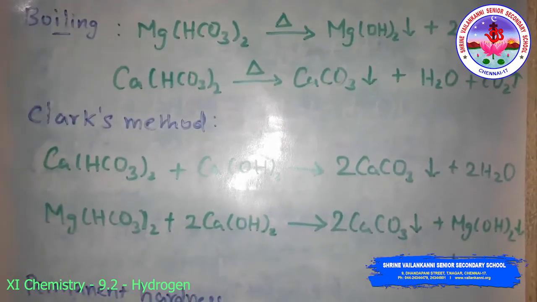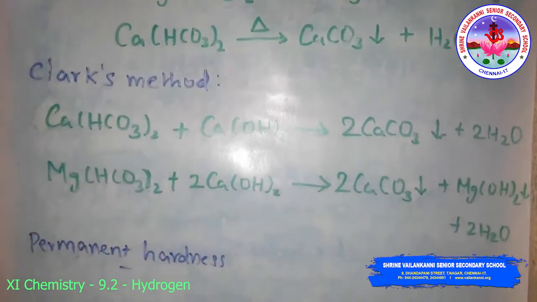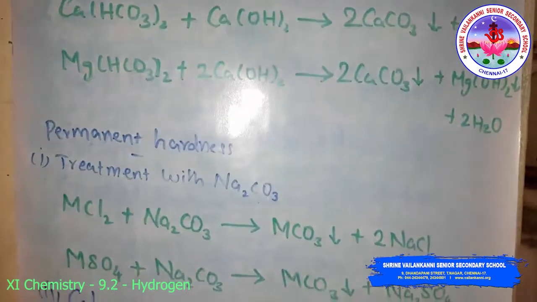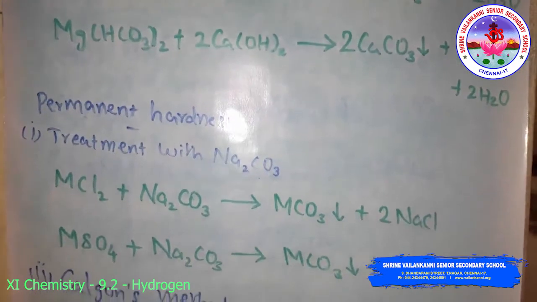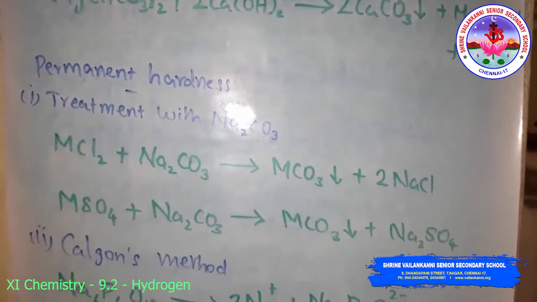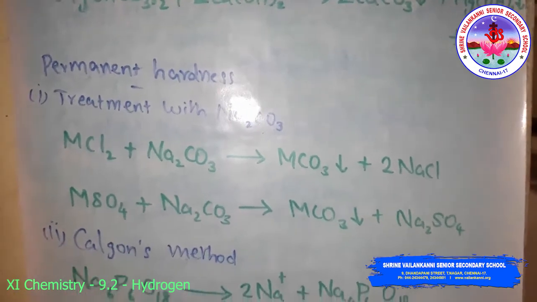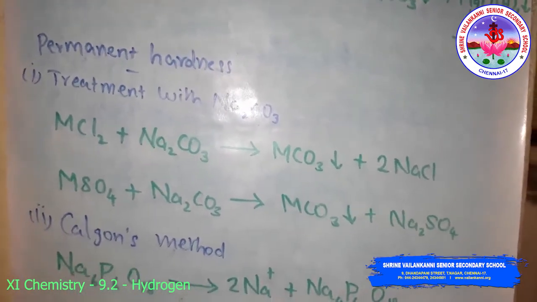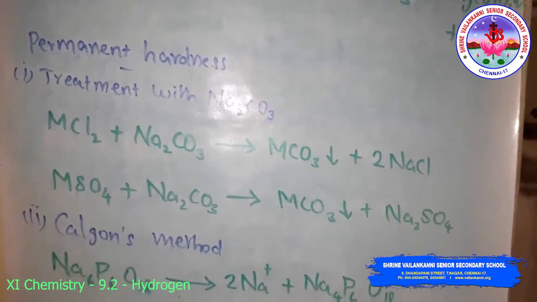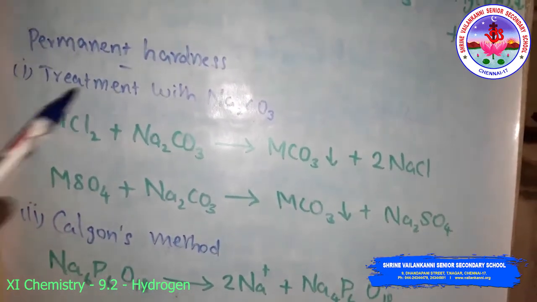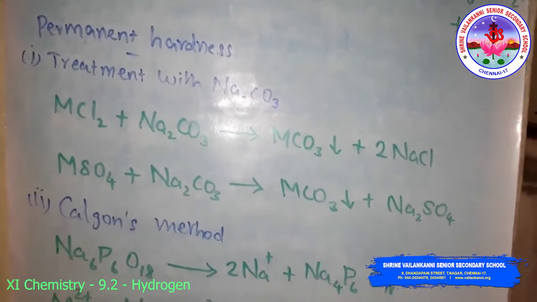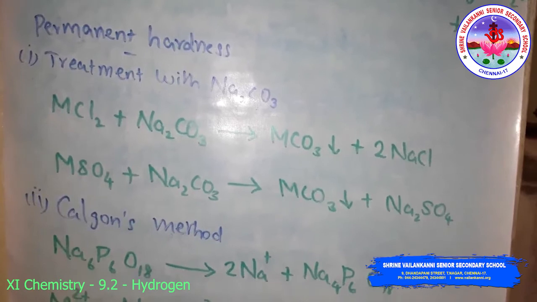Next is the permanent hardness of water. The permanent hardness of water is due to the presence of soluble salts of magnesium and calcium in the form of chloride and sulfate in water. So the permanent hardness is not removed by boiling. It can be removed by treatment with sodium carbonate, Calgon's method, ion exchange method, and synthetic resin method.